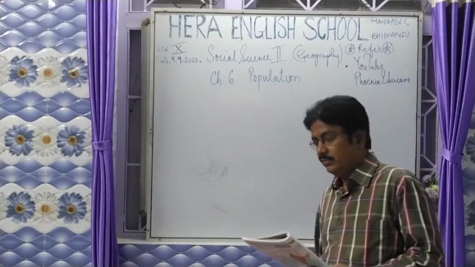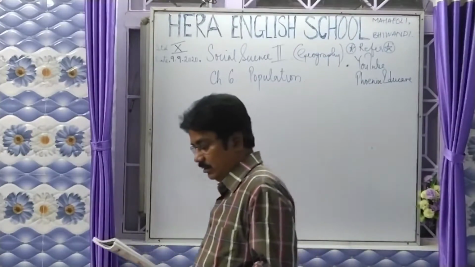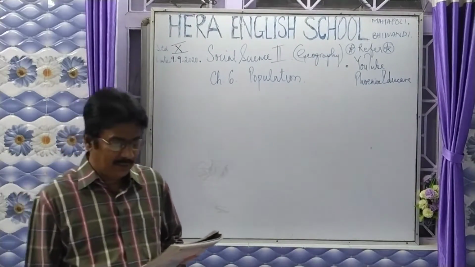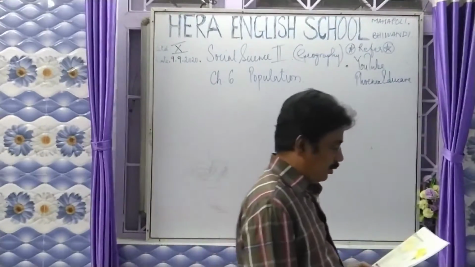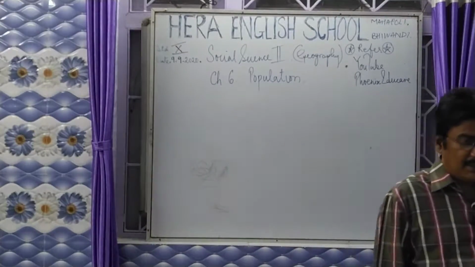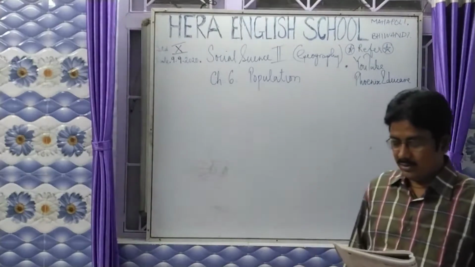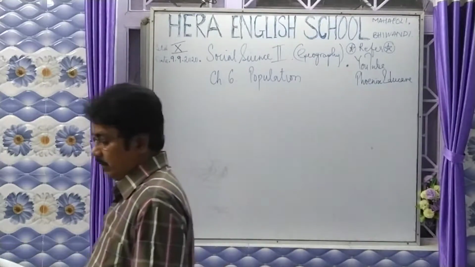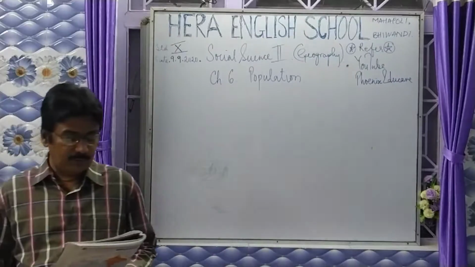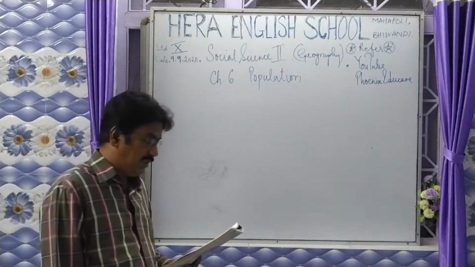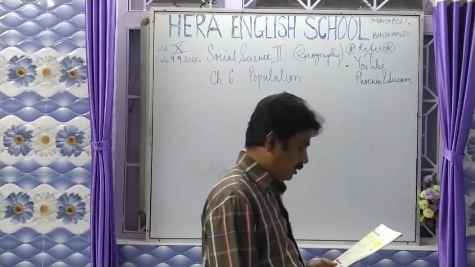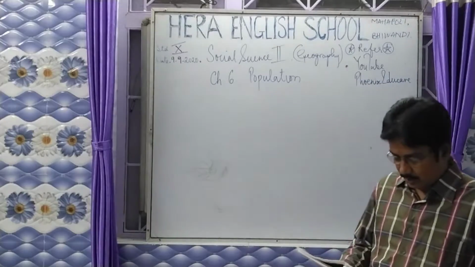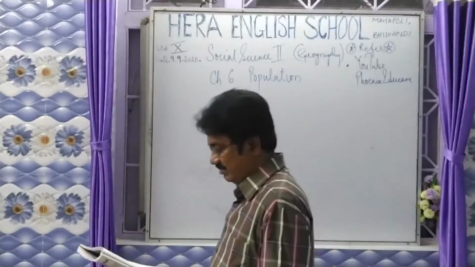Again, 6.2a is a dot map where one dot is equal to 2 lakh people. 6.2b is a choropleth map where one theme is given and one type of color has been used for the whole country of Brazil. If you look at the map very carefully, 6.2a shows the population of Brazil, and 6.2b tells you about the density of population of the country of Brazil, which is situated in the continent of South America.